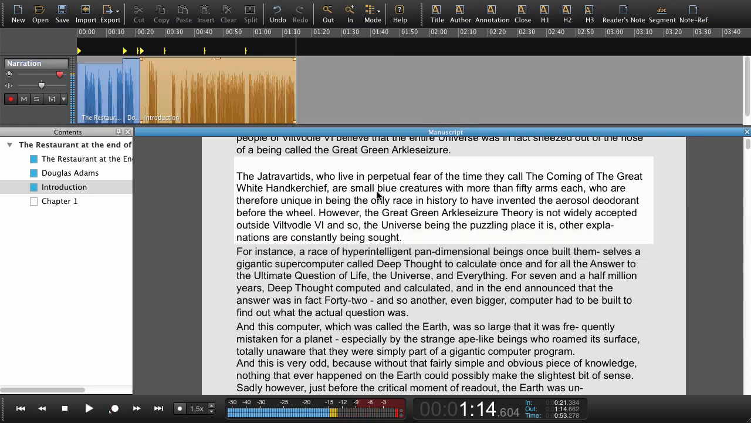Now the only thing I need to do now, obviously, is find the point where I want to punch in and then press the right arrow key, and then it will continue recording. Let's try that. I'll just play back.